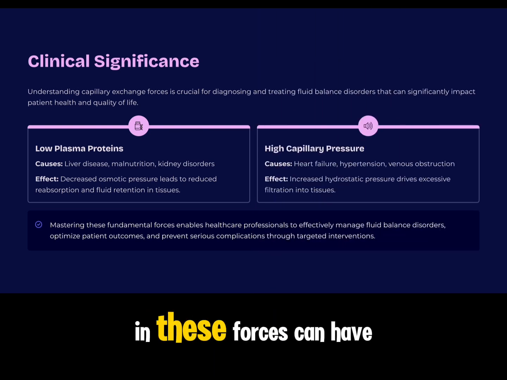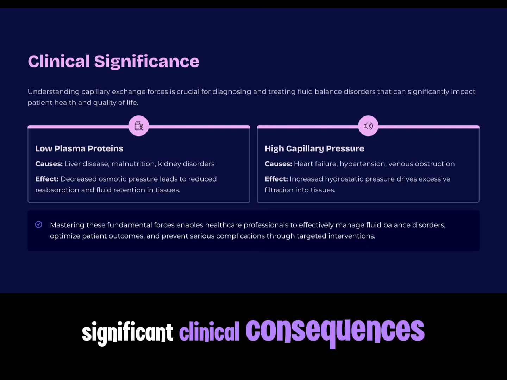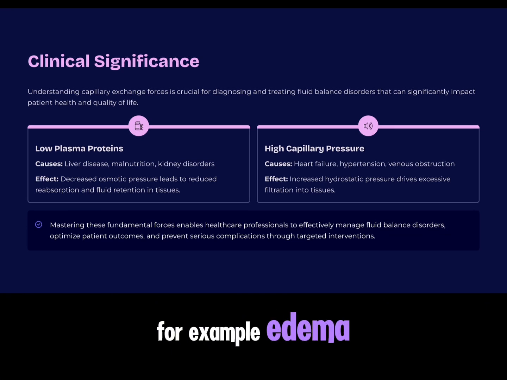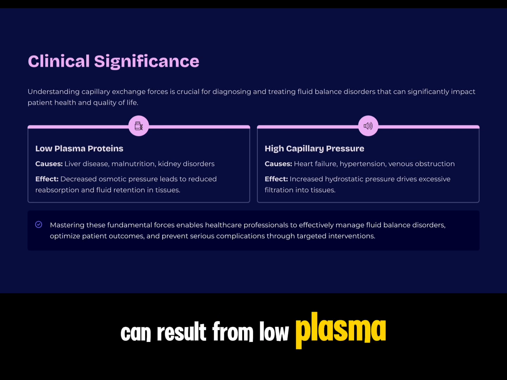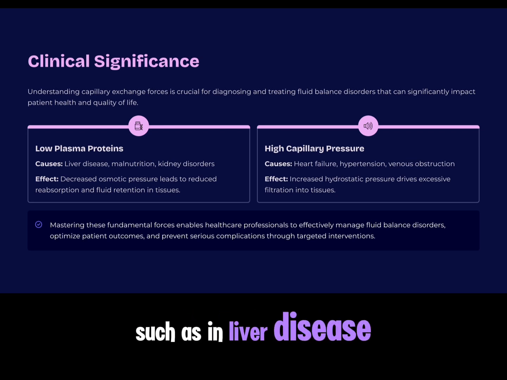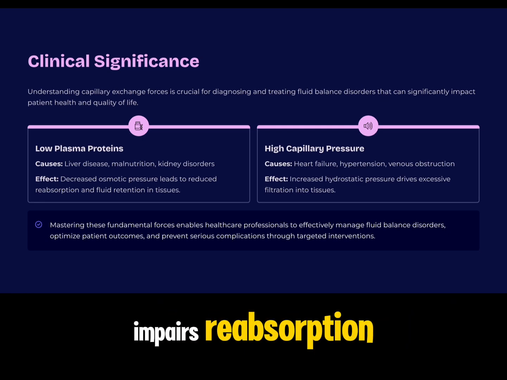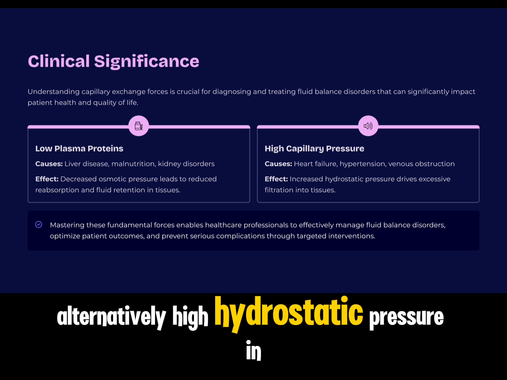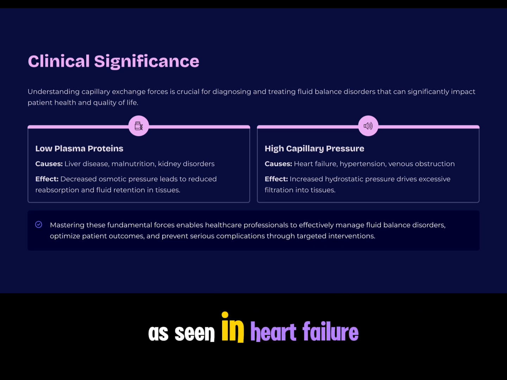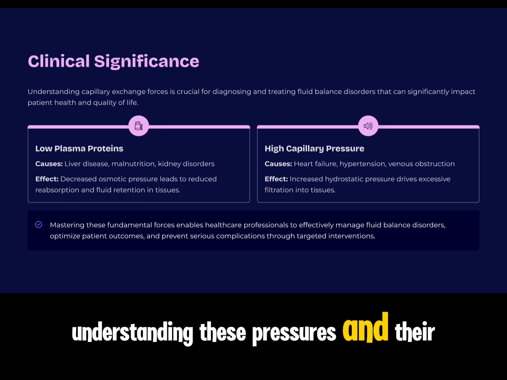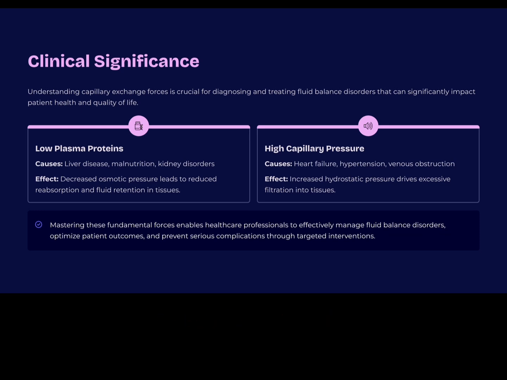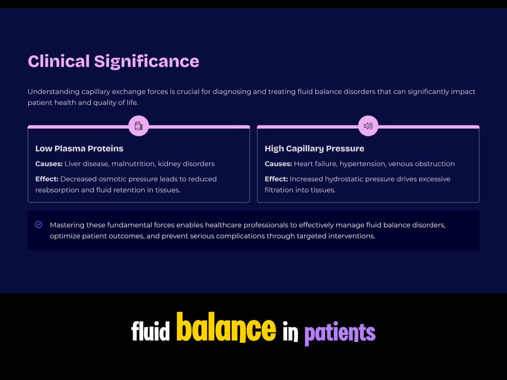Any imbalance in these forces can have significant clinical consequences. For example, edema, the accumulation of excess fluid in tissues, can result from low plasma protein levels, such as in liver disease or malnutrition, which reduces osmotic pressure and impairs reabsorption. Alternatively, high hydrostatic pressure in the capillaries, as seen in heart failure, can force more fluid out into the tissues, also leading to swelling. Understanding these pressures and their effects is vital for assessing and managing conditions that affect fluid balance in patients.